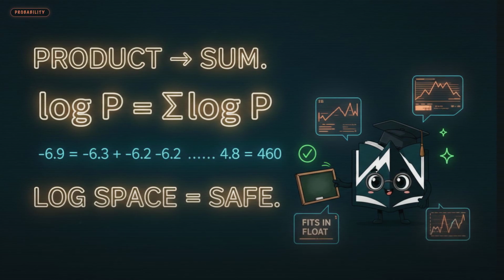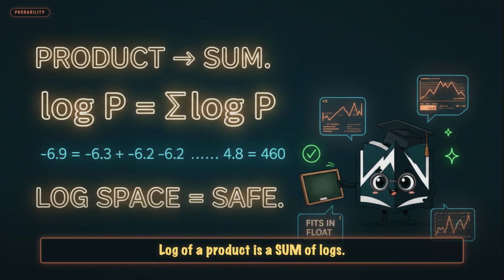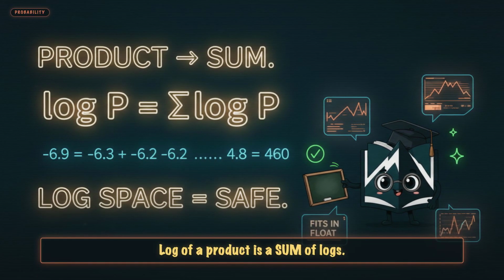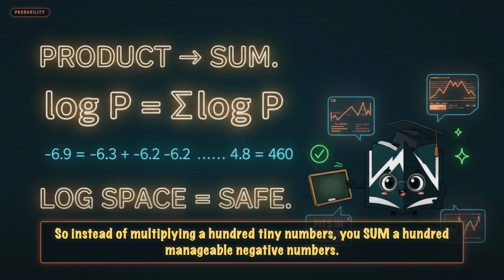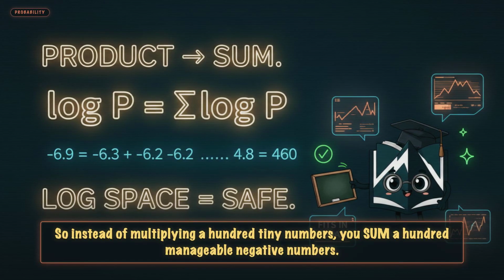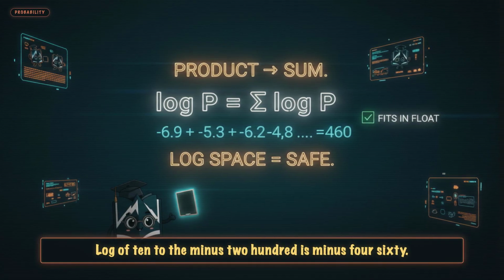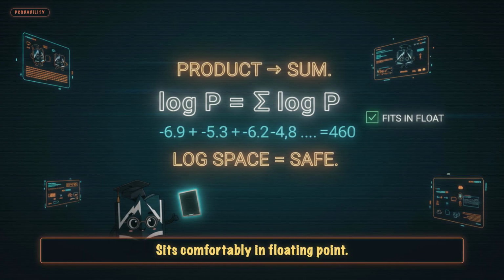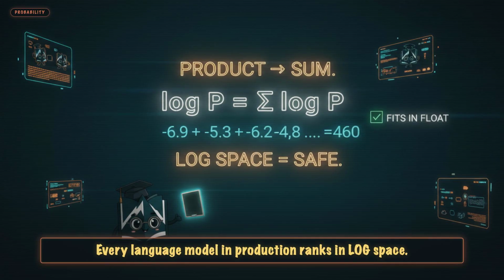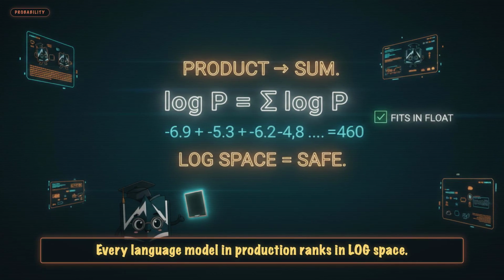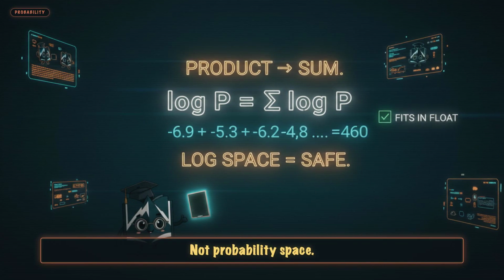The fix. Take the logarithm. Log of a product is a sum of logs. So instead of multiplying 100 tiny numbers, you sum 100 manageable negative numbers. Log of 10 to the minus 200 is minus 460. Sits comfortably in floating point. Every language model in production ranks in log space, not probability space.